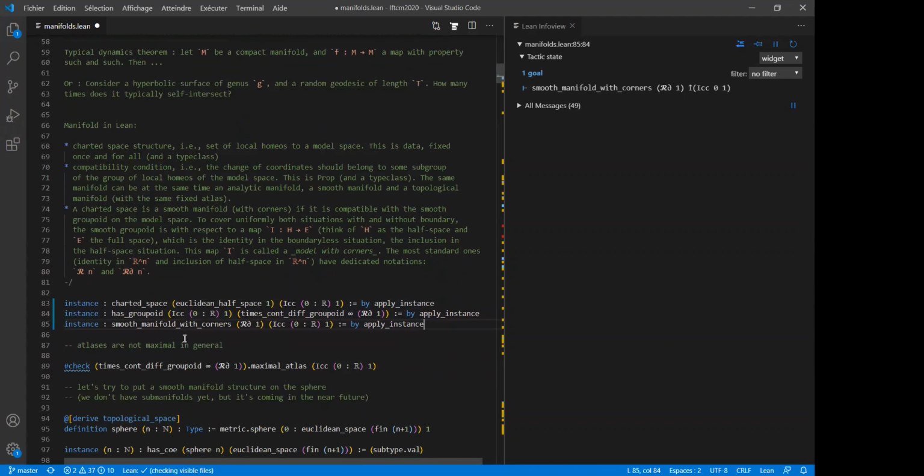And then one point I would like to stress is that with this point of view, the charts are fixed once and for all. And you can ask if they are nice with respect to such or such groupoid. In many books, often we consider the maximal atlas for some smoothness class. And okay, we have that.